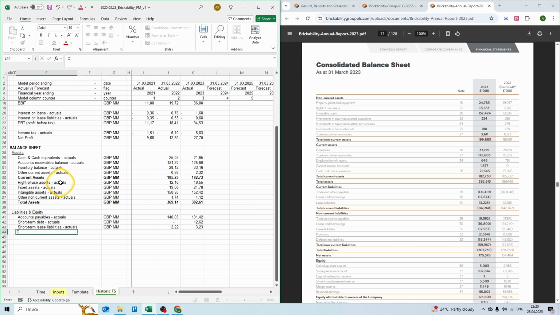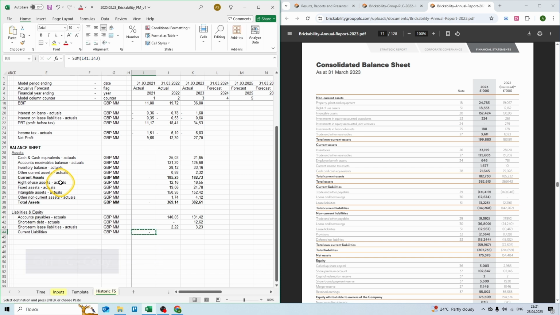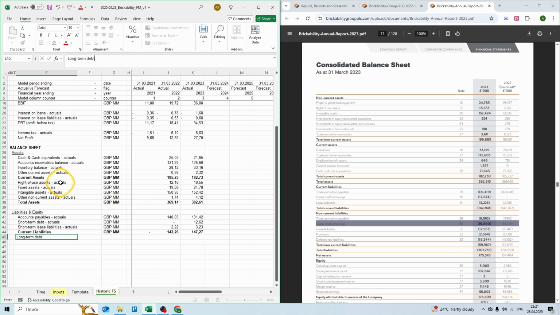And we have current liabilities, £1,000,000, again use the sum formula, Shift up arrow to select, Control C to copy, Shift right arrow to select, and Control V or Enter to paste our formula. Shift Space to select the row, and Control B to have a bold font. Then non-current liabilities, we have long-term debt, £1,000,000, 24 million in 2022 and 16.8 million in 2023.